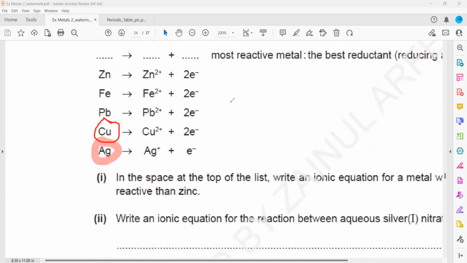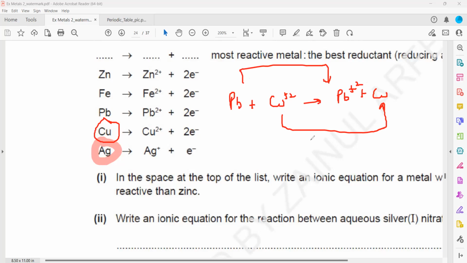Because when lead metal reacts with copper ion, it will turn into lead ion and copper metal. So copper is reduced, lead is oxidized. When reduction happens, this is an oxidizing agent. So which ion can easily oxidize? Copper ion can easily oxidize the lead. They ask for the ion, so we don't have to mention the atom, we have to circle the ions.